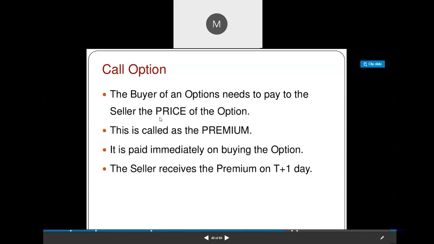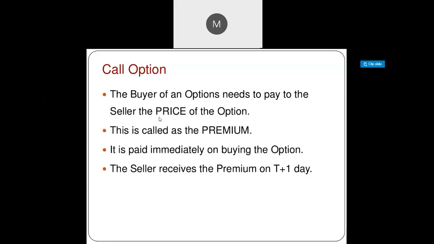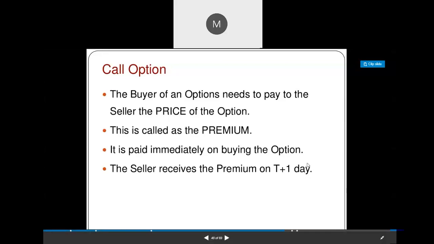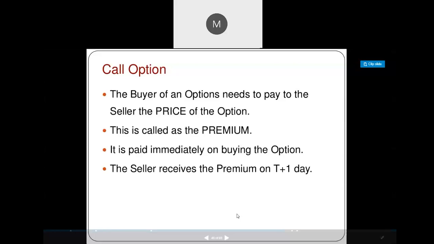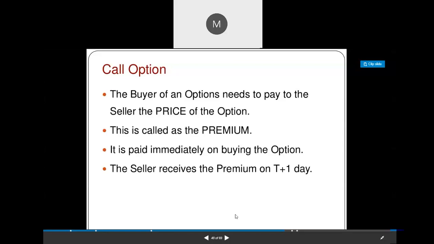On the maturity date, if the buyer exercises the contract and makes a profit, then the seller has to give that profit portion. If the buyer does not exercise the contract on the date of execution, then the seller keeps the premium amount. That is the profit for the seller. So in an option contract, the buyer gets minimum loss and maximum profit, and the seller gets minimum profit and maximum loss.